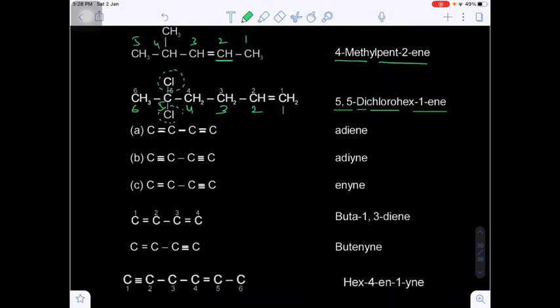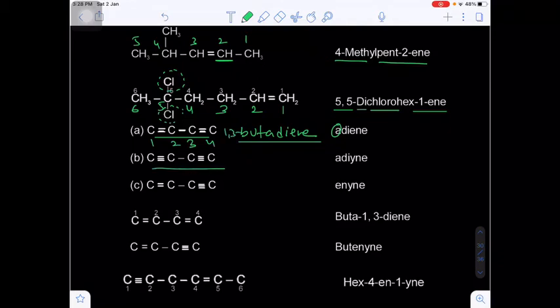Now just now I told you, if there are 2 double bonds, we have to add the letter A before the word root. So here, butadiene, and we have to locate the position, that means 1 2 3 4. So 1,3-butadiene. Are you getting my point?